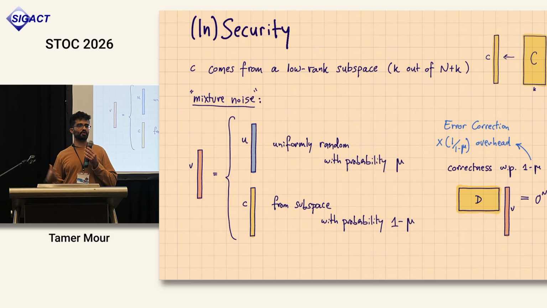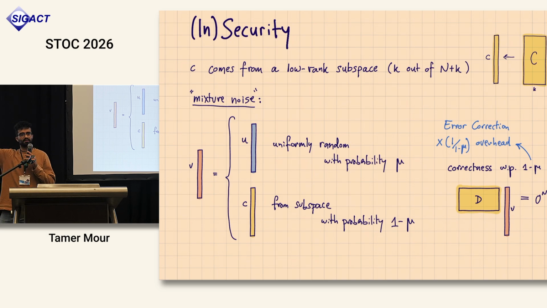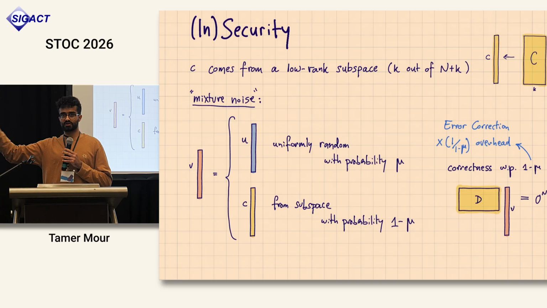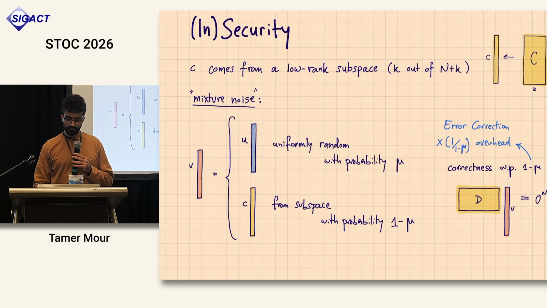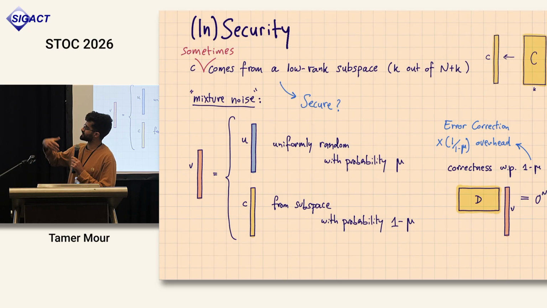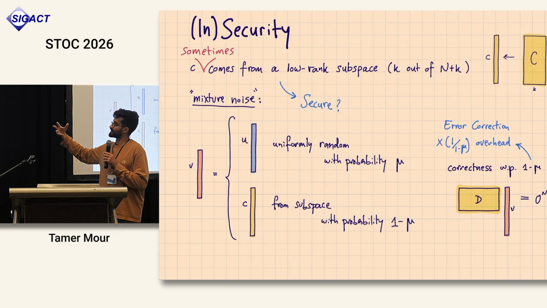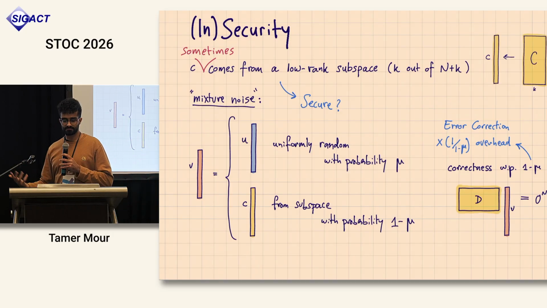And this is fine because we know how to correct errors in TCS. But this would get us some overhead in the data encoding size, because we would need to encode the data using error correction. The overhead would be proportional to 1 over 1 minus mu. So the larger the noise, the larger the encoding. Makes perfect sense. And now C doesn't always come from a low rank subspace, but rather it sometimes comes from a low rank subspace. And now the question is whether this is secure.